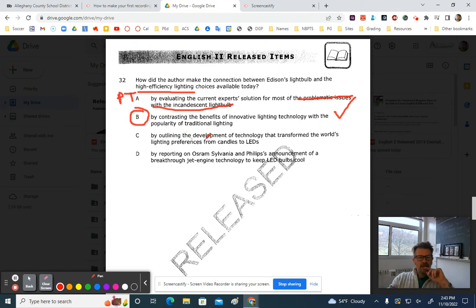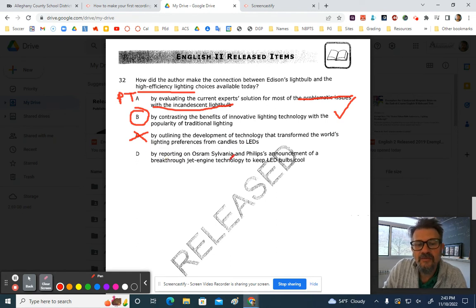Okay, C. By outlining the development of technology that transformed the world's lighting preferences from candles to LEDs. Okay, this is going to be your strike because that has not happened yet. The lighting preferences are not there, so that is incorrect.